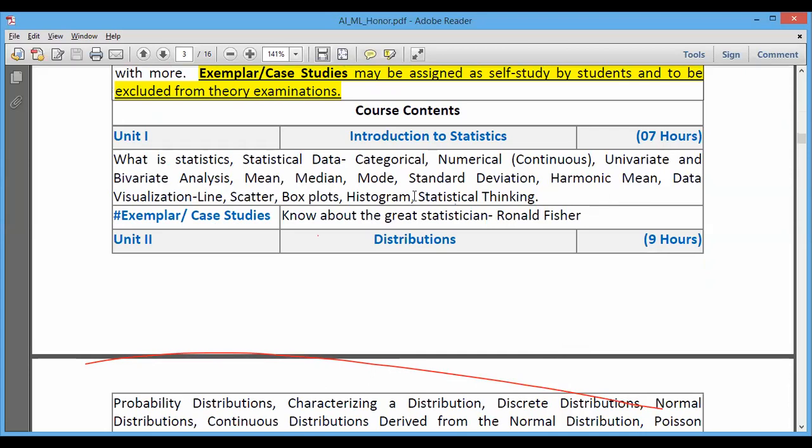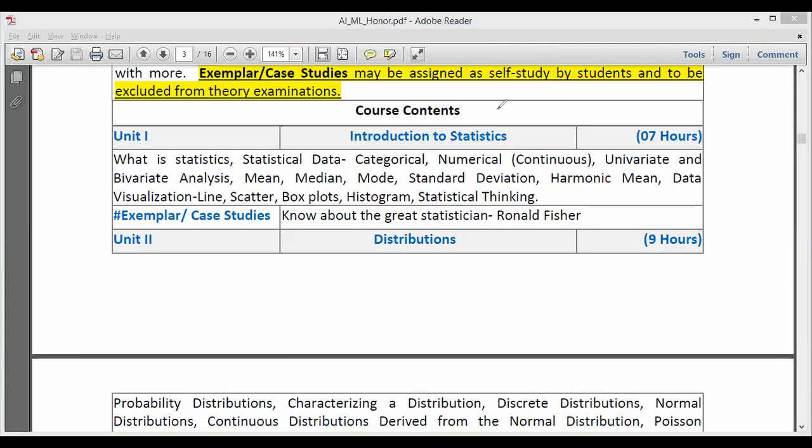These are measures of central tendency. Standard deviation is a measure of dispersion. Data visualization, line, scatter, box plots, histogram, statistical thinking. So this much is here as far as unit number 1 is concerned.